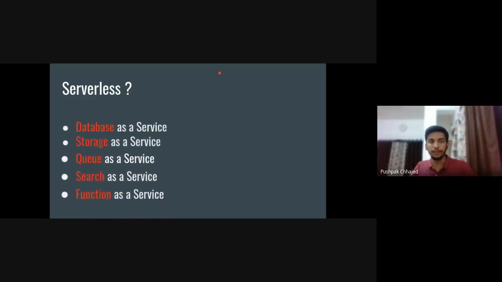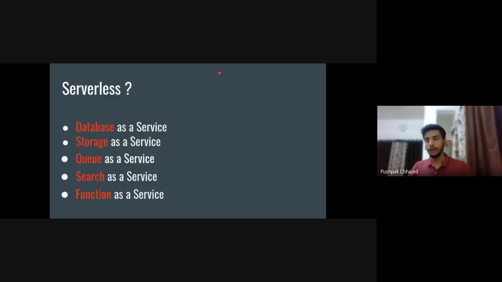So there are many examples of serverless as a service: database as a service, storage as a service, queue as a service, search as a service, and function as a service. I think most of you have heard about the Firebase database or Amazon DynamoDB, and most of you have also used them. It is nothing but an example of database as a service, which is based on serverless technology.